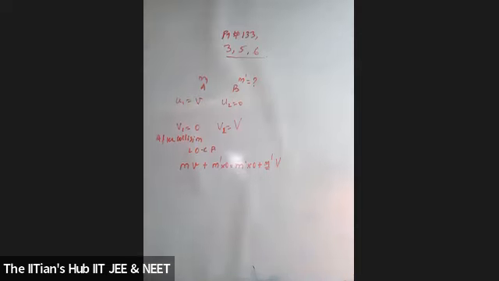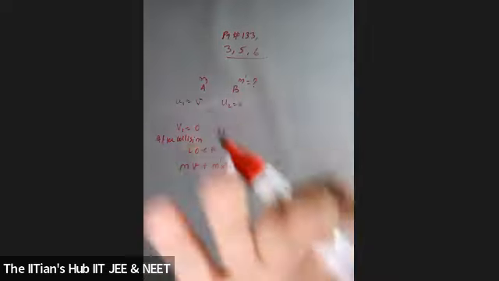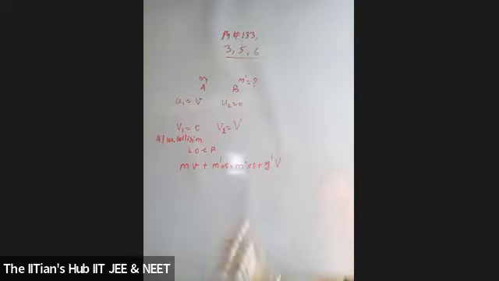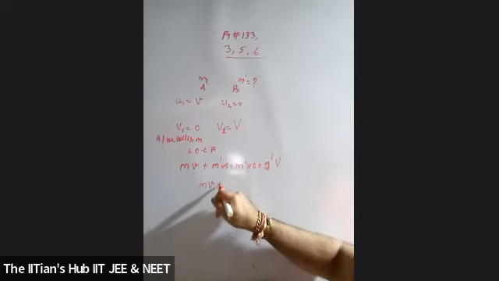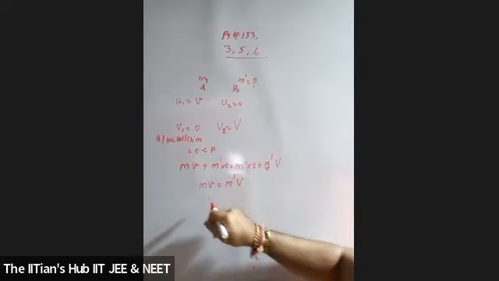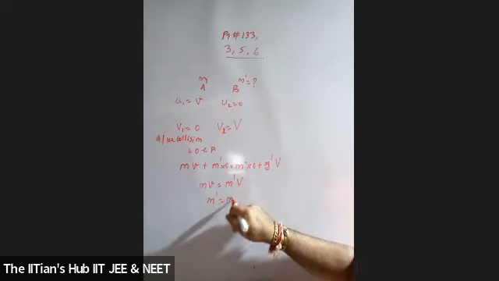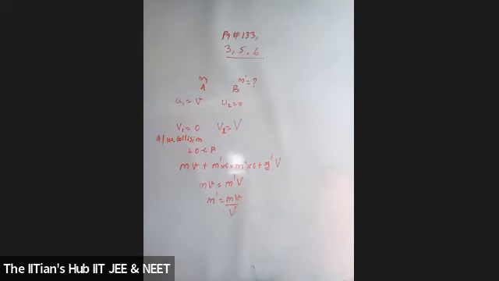Swani, have you written small v in the numerator? Small v in the numerator. So m into small v is equal to m dash into capital V. So m dash is equal to m into small v by capital V. Is it clear to all of you?